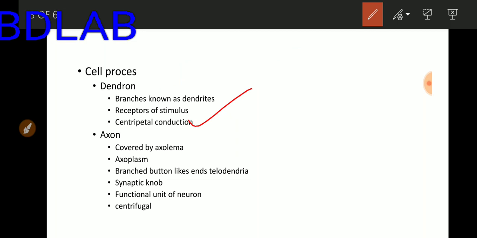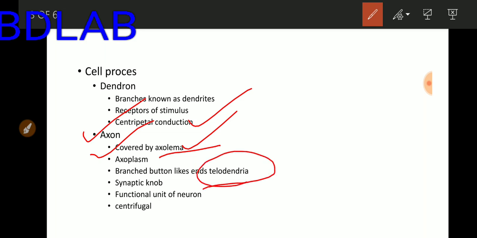The second cell process of the neuron is the axon. The axon is covered by a membrane, and the membrane of the axon is known as the axolemma. The cytoplasm or protoplasm of the axon is known as the axoplasm. And the button-like branched structure present at the axon is known as the telodendria. So always remember that telodendria is related to the axon.